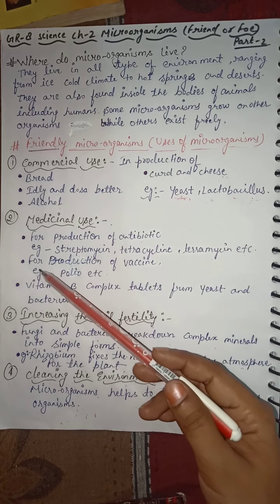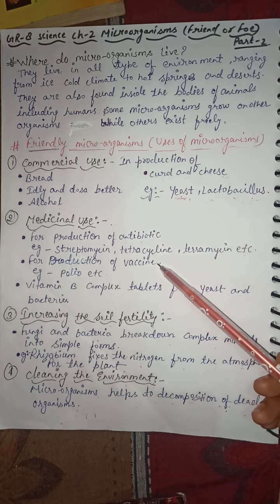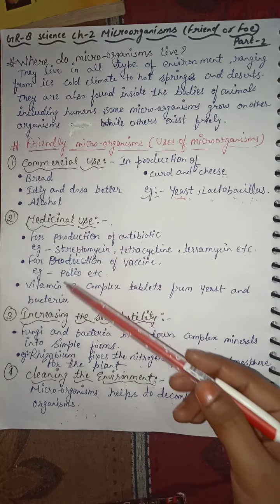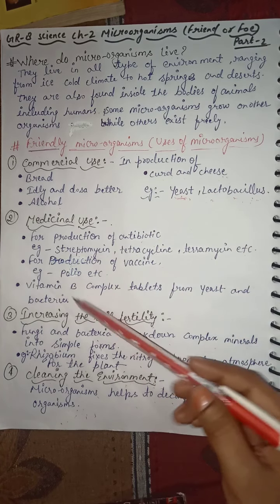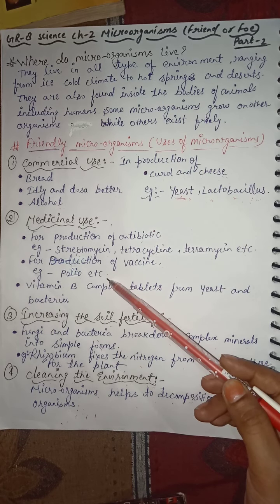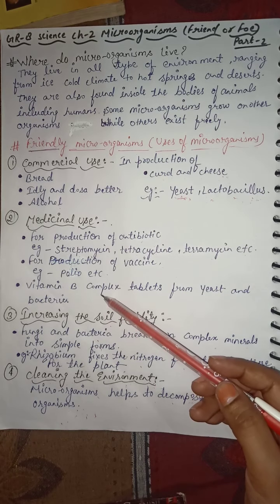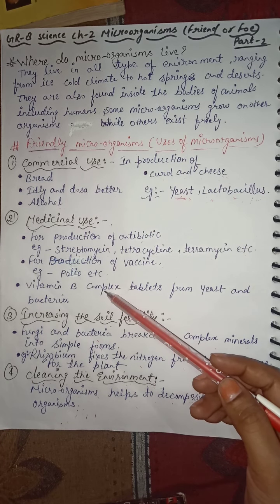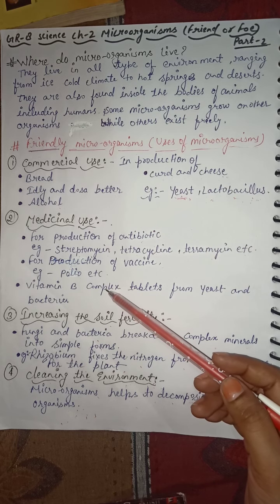Okay, for production of vaccines, microorganisms are used. For example, polio, etc. In your childhood, you must have been given injections to protect yourself against several diseases. You can ask your mother how many vaccines you were given in childhood.